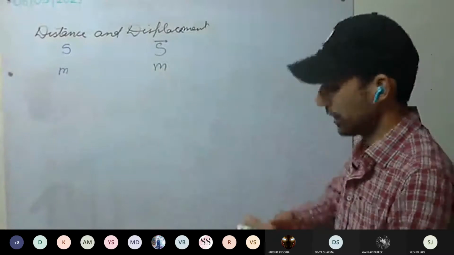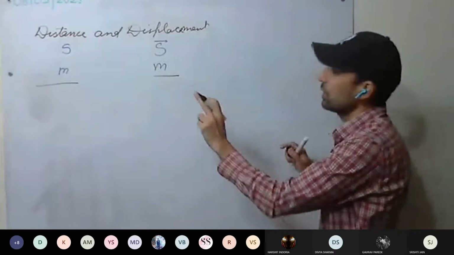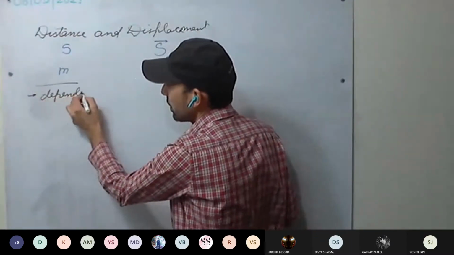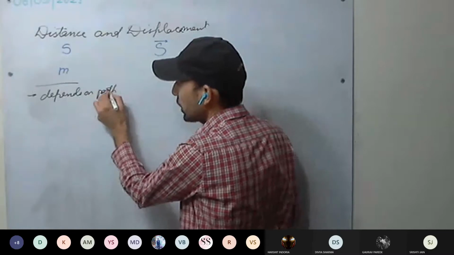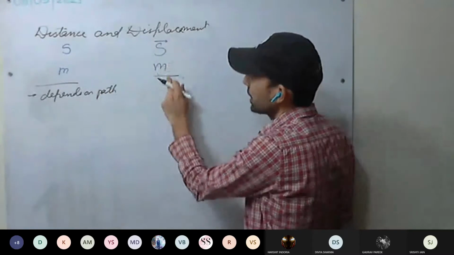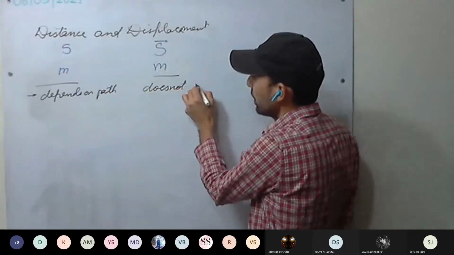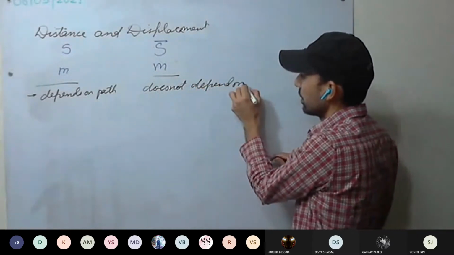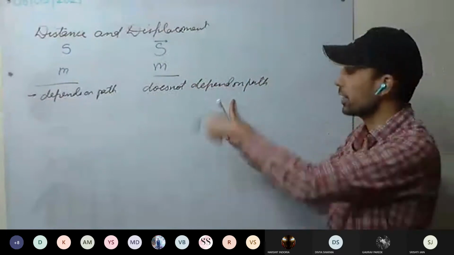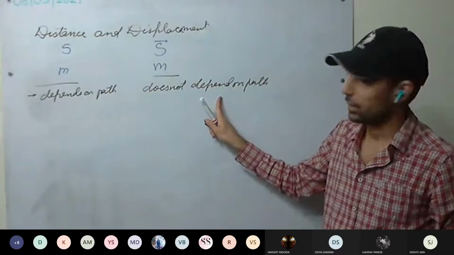Now, if we discuss the differences between distance and displacement. Distance depends on path. It always depends on the path taken, what kind of path has been taken. Distance will depend on that path. Whereas displacement does not depend on path. It depends only on the initial and final position. We are not concerned how much path you have covered, it doesn't matter. Only the initial and final position we are concerned with.